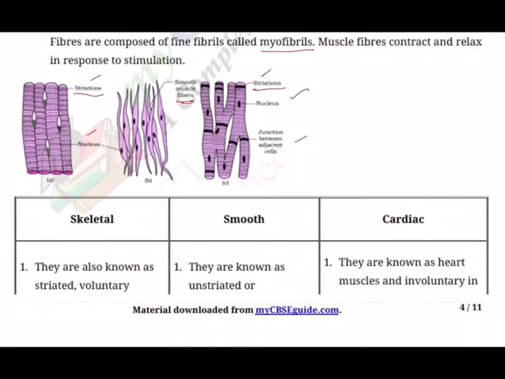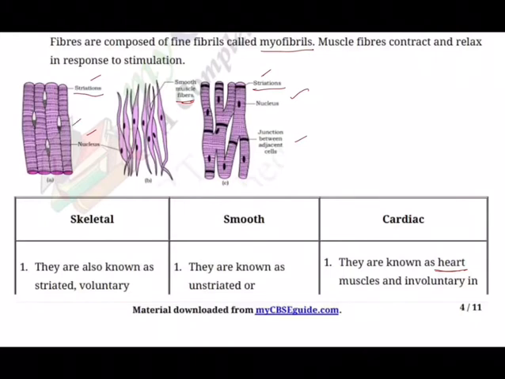The skeletal muscles are known as striated and they are voluntary. Smooth muscles are known as unstriated and involuntary muscles. Cardiac muscles are special. They are special because they are present inside the heart, and they are involuntary, as we all know. Skeletal muscle fibers are cylindrical and unbranched. They are also called striped or striated muscle fibers, as you are seeing here.